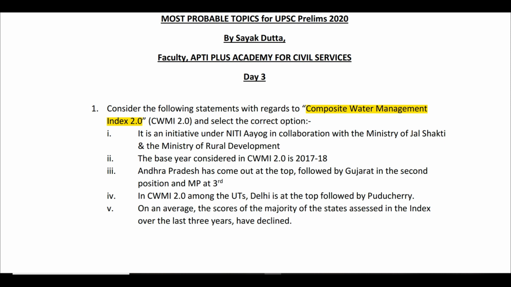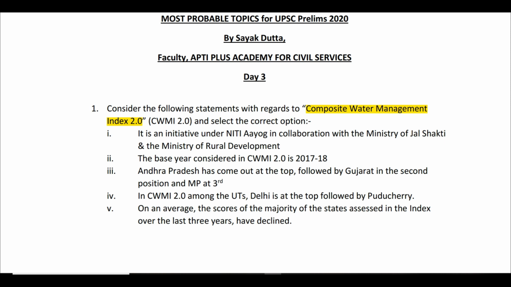Water is managed in the most efficient manner possible. So there has to be some baseline against which you will be able to understand whether a state has improved or its performance has gone down. In this case, the base year has been taken as 2017-18. That is what the statement is saying.